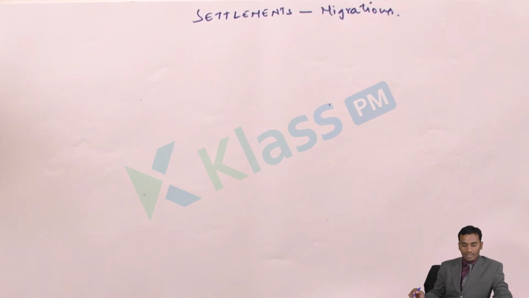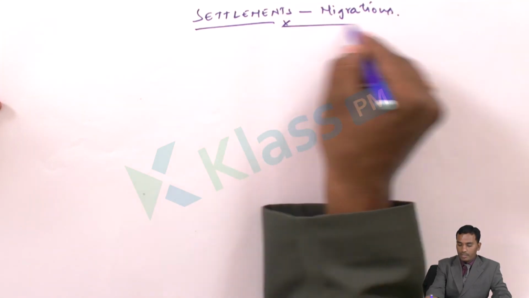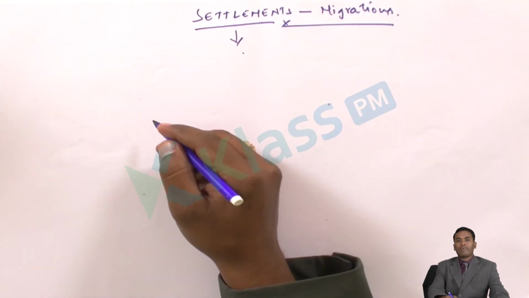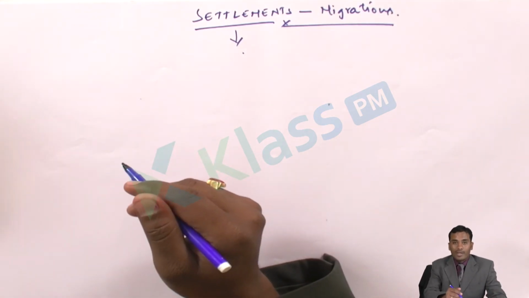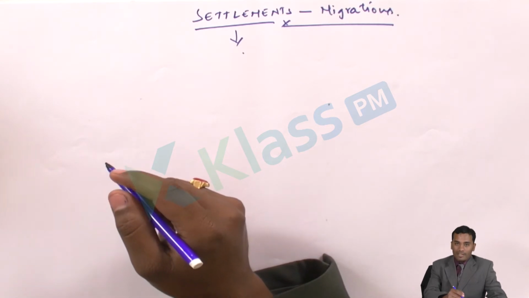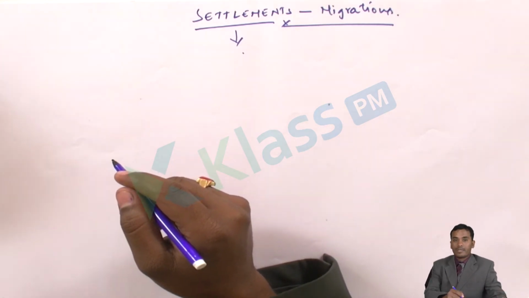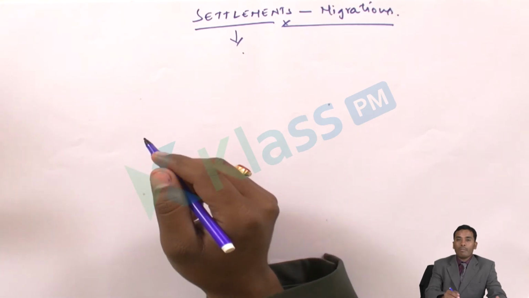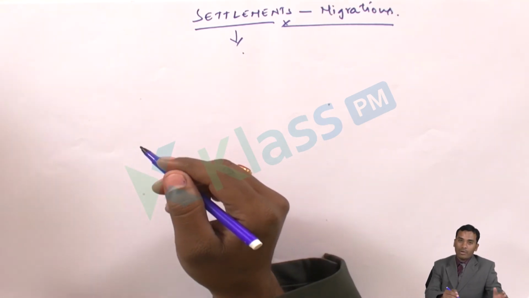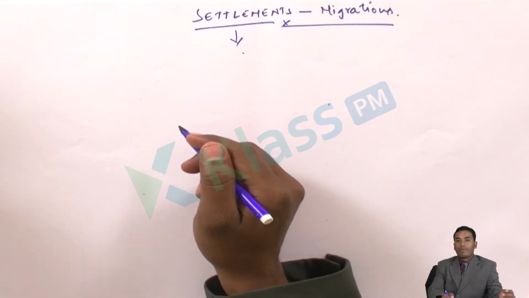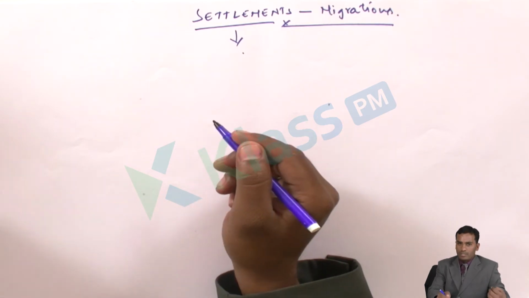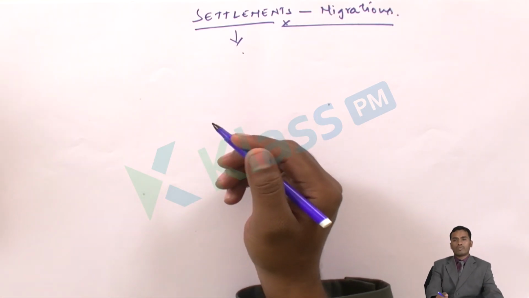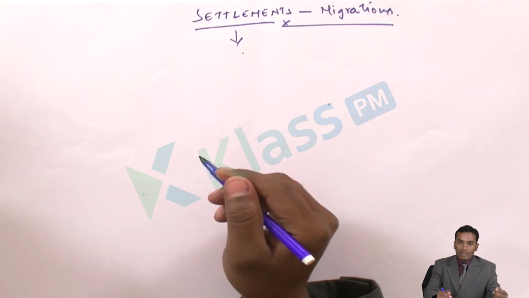Now we'll be learning the seventh chapter of our social studies, that is settlements and migrants. So first of all, what is meant by settlements? Don't think settlements means land settlements, financial settlements, or house settlements, not these settlements. Settlements are where people make a habitat for their own living, by seeing different types of resources or facilities like education, health, work, as well as transportation and many other resources which are required for them. That we call settlements.